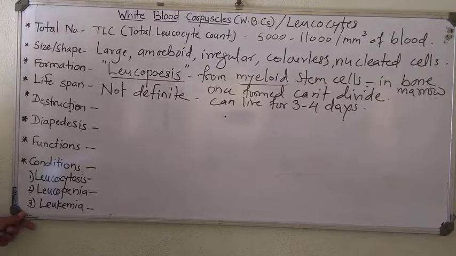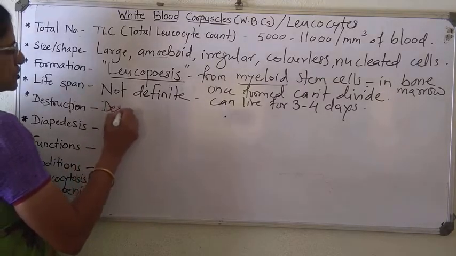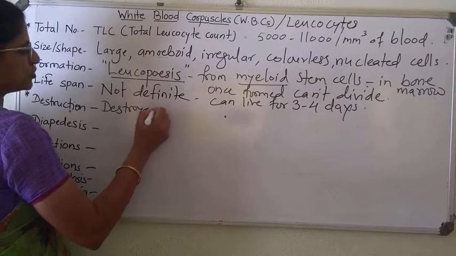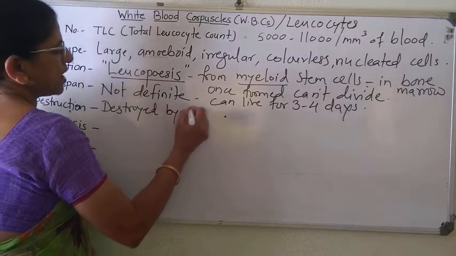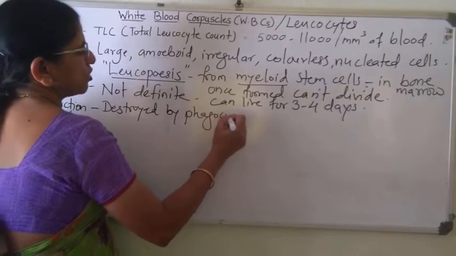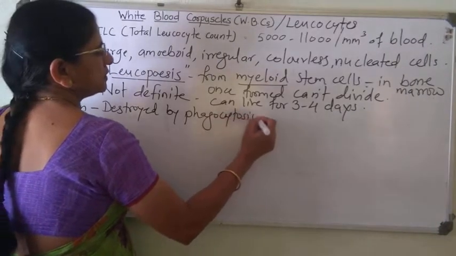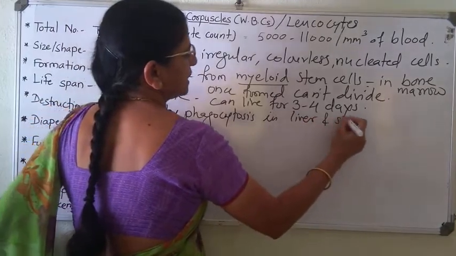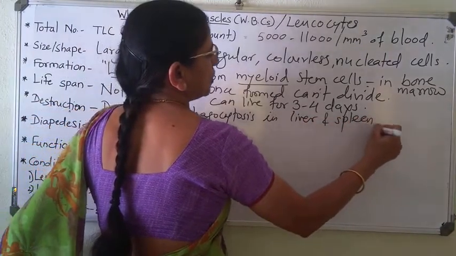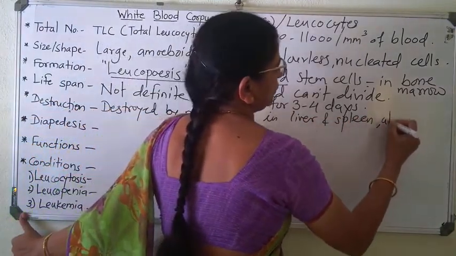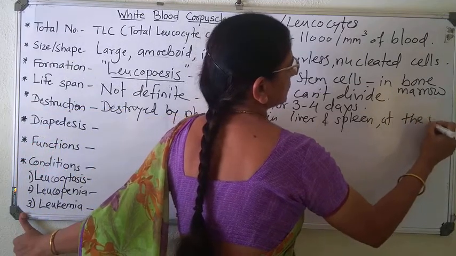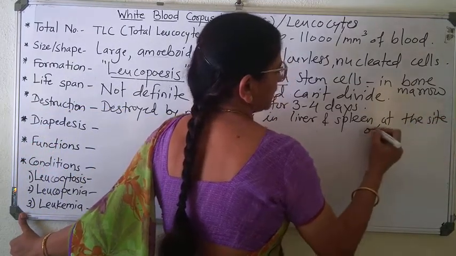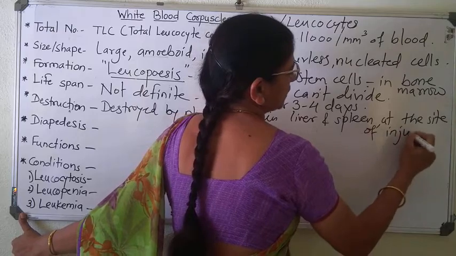Then destruction. They are destroyed by phagocytosis in liver and spleen, or at the site of injury.